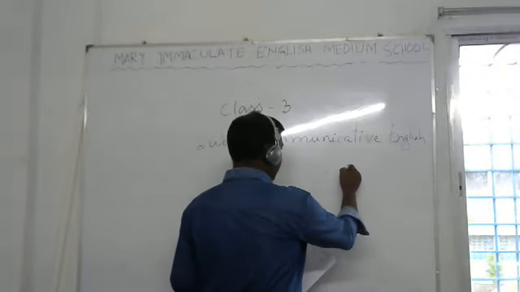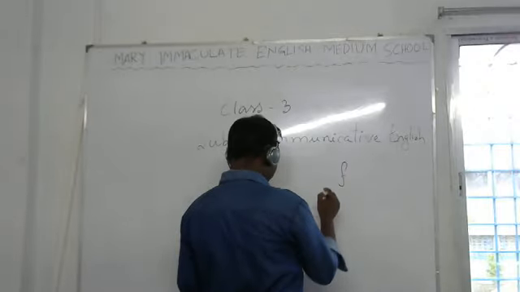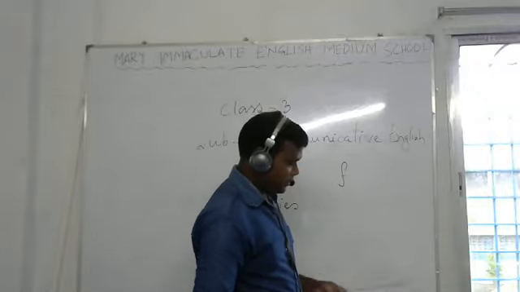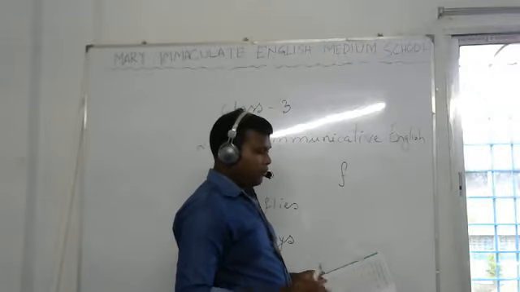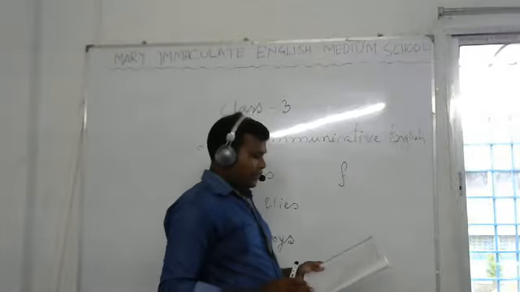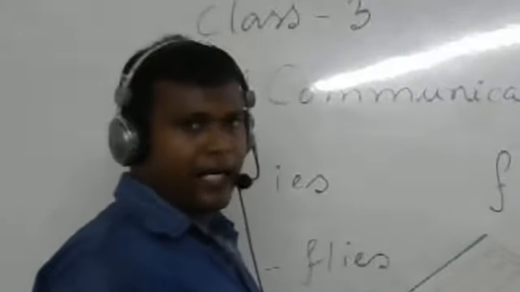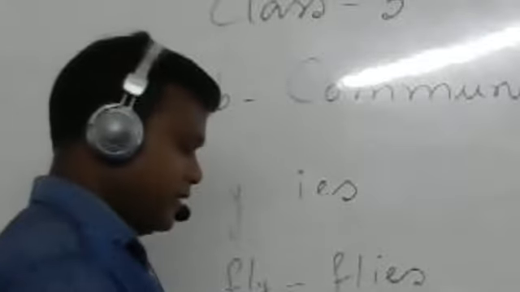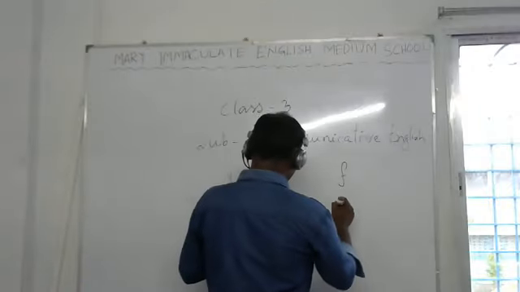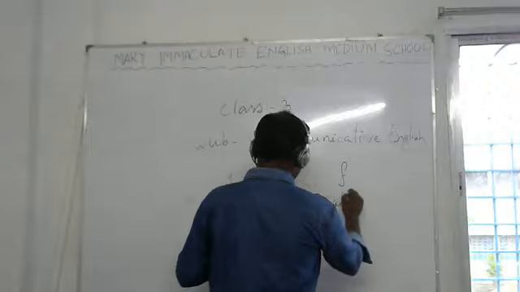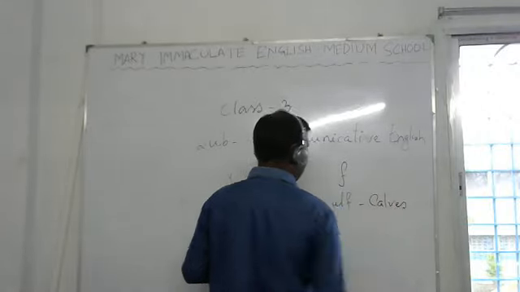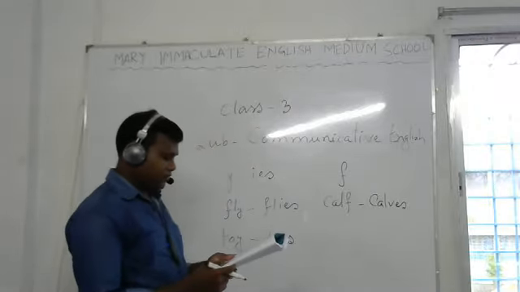When the last letter is f, any word or any noun, if you make it plural and the last letter is f, then f will become v, then add es. Okay? So example you see, calf. Calf will become calves. Okay? So same thing.